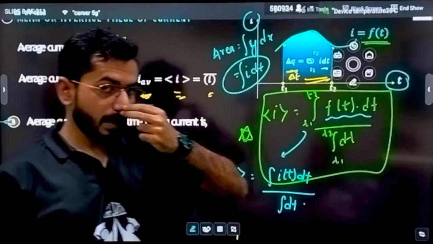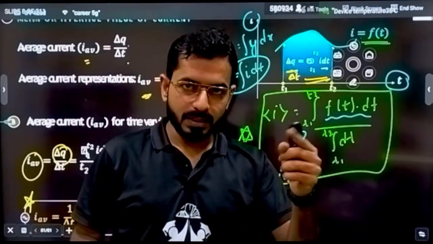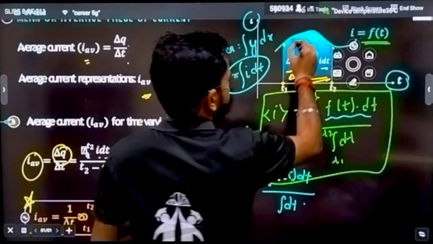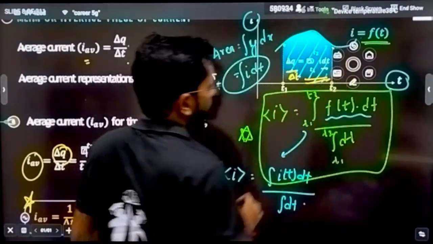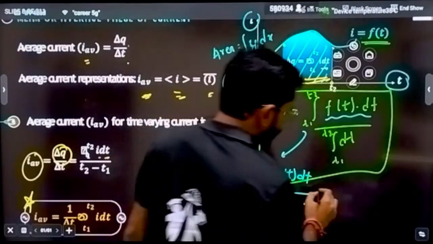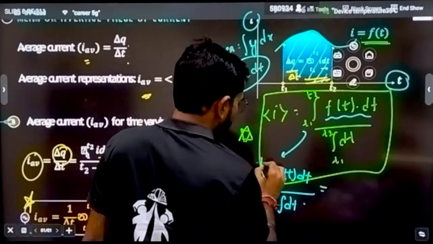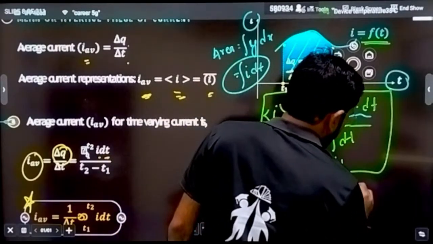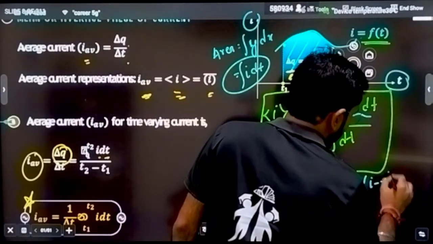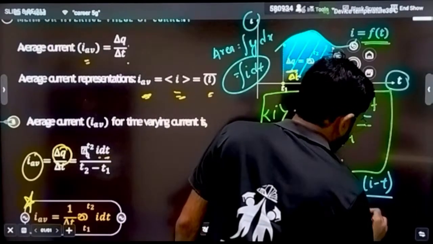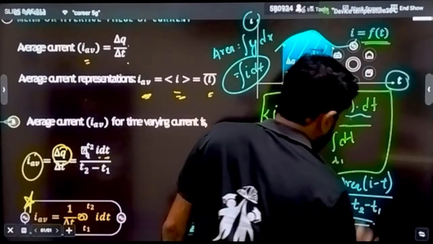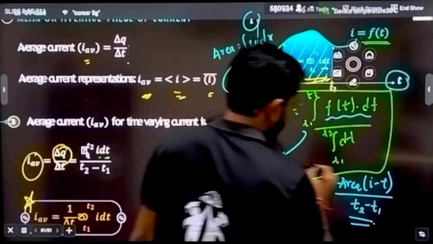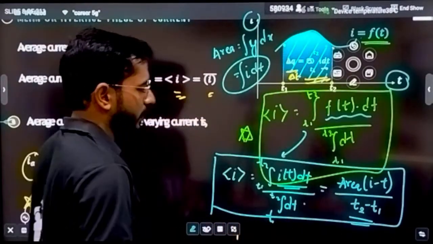Always remember these 2 things for any graph. One is slope, that is dy by dx, and the second one is I dt. These 2 things are very important. You have to remember. So this is going to give you the area under the curve. So I can say this formula, integration from time t1 to t2, I can also write this I dt as the area under the I-t graph divided by t2 minus t1. Can't I say? So always remember, for finding average, this will be the complete formula.